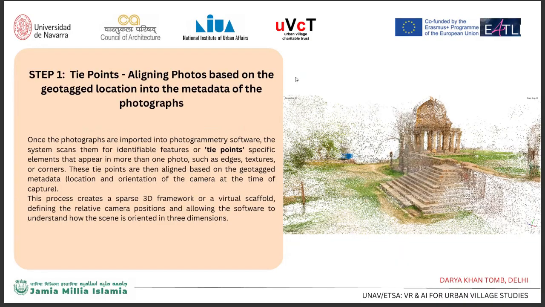Step 1, tie points, aligning photos based on the geotag location in the metadata of the photographs. Once the photographs are imported into photogrammetry software, the system scans them for identifiable features or tie points, specific elements that appear in more than one photo, such as edges, textures, or corners. These tie points are then aligned based on the geotagged metadata, location, and orientation of the camera at the time of the capture. This process creates a sparse 3D framework, or a virtual scaffold, defining the relative camera position and allowing the software to understand how the scene is oriented in 3 dimensions.